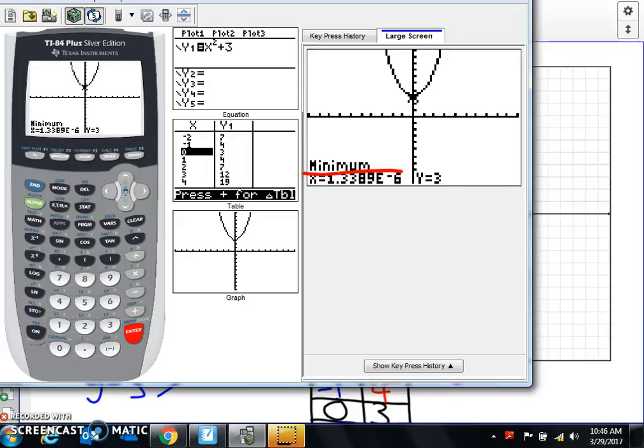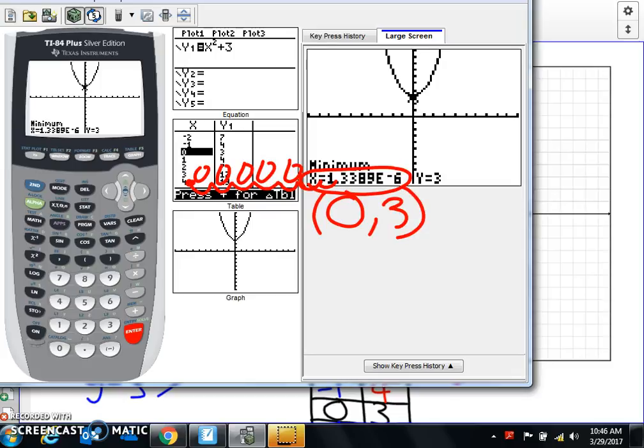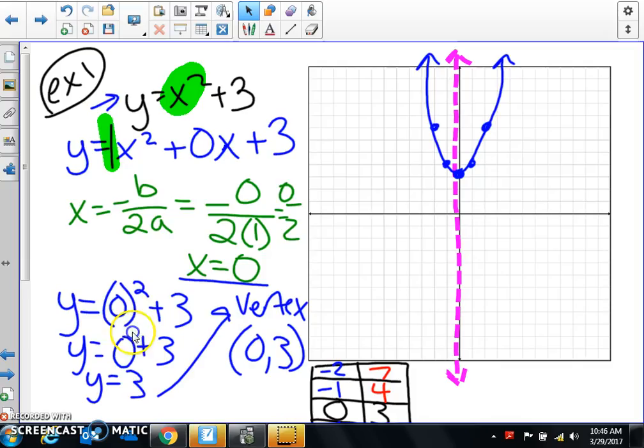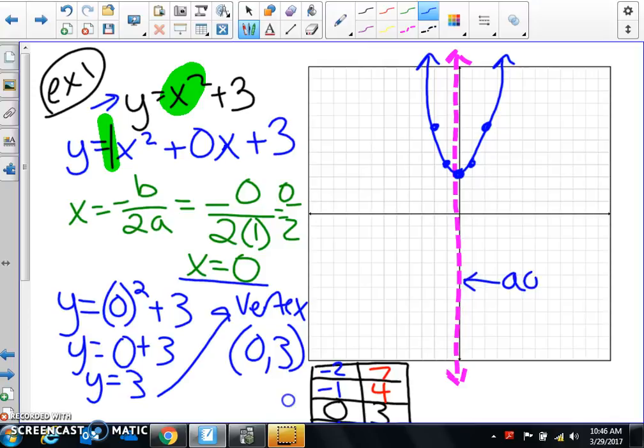I'm like, yes. And then remember, we talked about this. This is actually equal to 0 because this is a tiny number. That e means 10 to the negative 8, which is really 1, 2, 3, 4, 5, 6. So that's a tiny number, 0.0000133. So that's actually 0, 3, which isn't that what we got for our vertex when we plugged it in? So that's my vertex. That's just another little calculator trick to find your vertex. Okay? Here's the next one, and that's done. But remember, you have to have your axis of symmetry. Don't forget it.